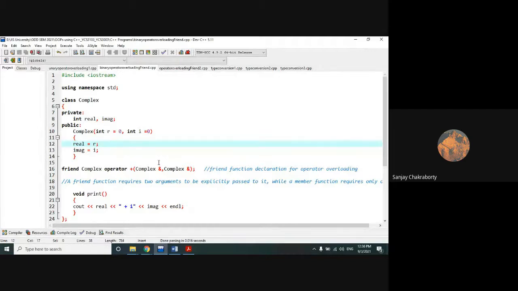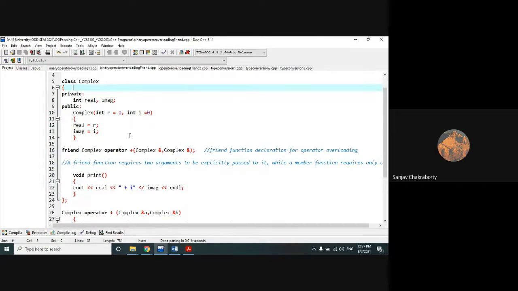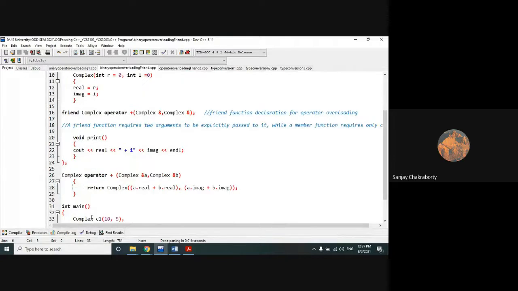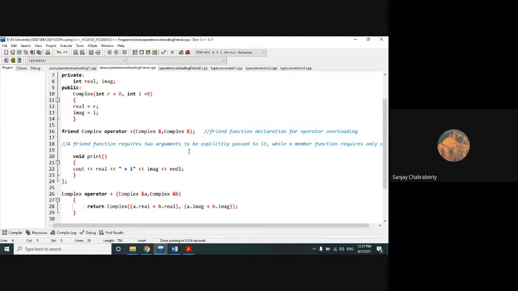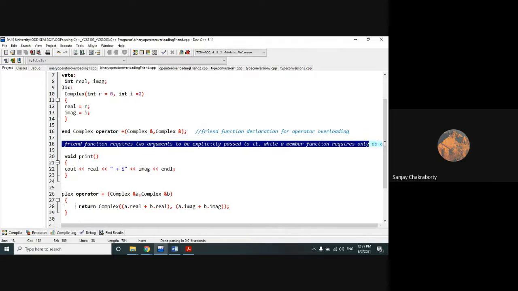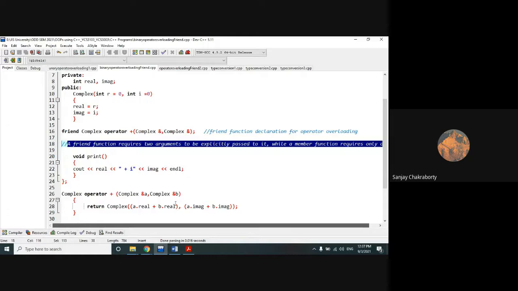Okay, let me show the use of the friend function for binary operator overloading. I have taken the same program here so that you do not get confused. I'm using the same program to show you the changes if you use a friend function for operator overloading, and how we will do it. If you remember the statement I recently explained: a friend function requires two arguments to be explicitly passed to it, while a member function requires only one argument in case of a binary operator.